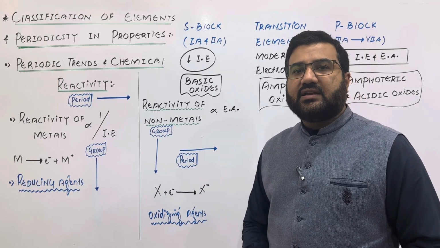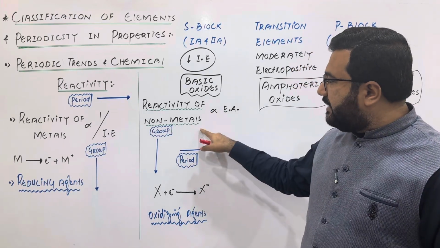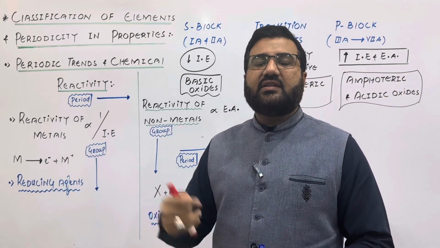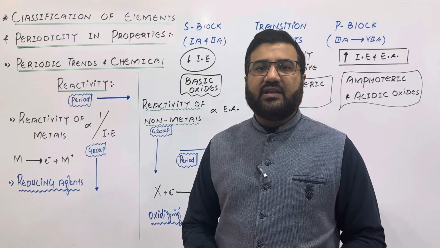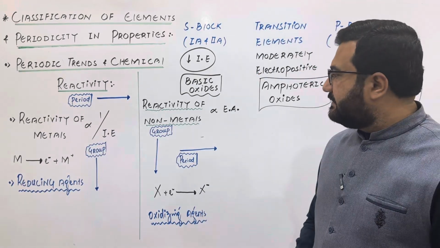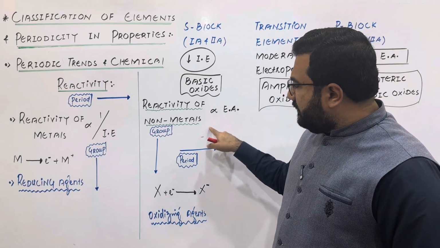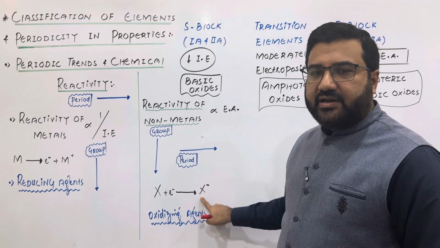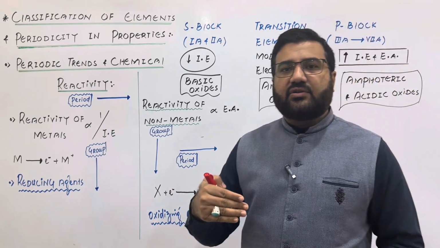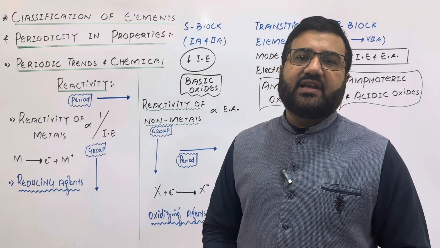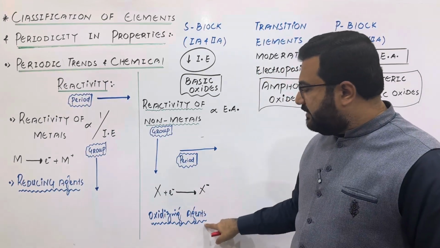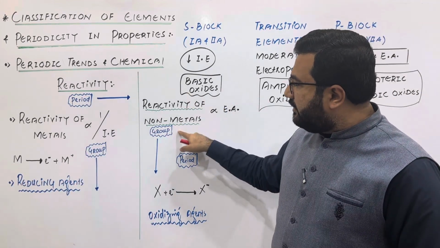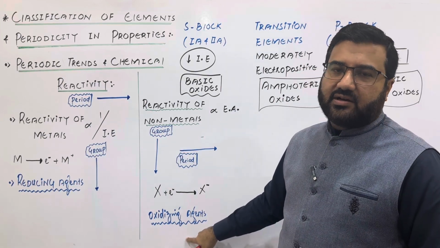On the other hand, the reactivity of non-metals is related to the electron gain enthalpy, which is also called the electron affinity. The reactivity of non-metals is directly related to electron affinity or electron gain enthalpy. So the greater the electron gain enthalpy or electron affinity, the more will be the reactivity of the non-metals. And my dear students, the non-metals are those elements that have a tendency to gain electrons and form negative ions. So when a non-metal gains an electron, it is self-reduced and it will oxidize the others. So all the non-metals are basically oxidizing agents. The higher the electron gain enthalpy, the more will be the reactivity of the non-metal and the stronger will be the oxidizing property of that non-metal.